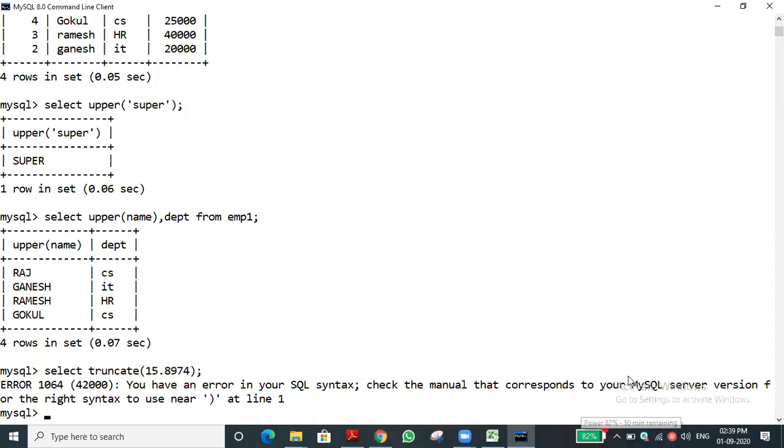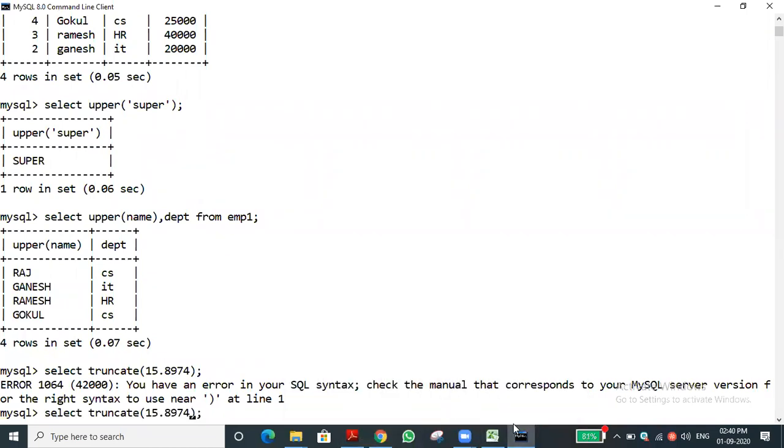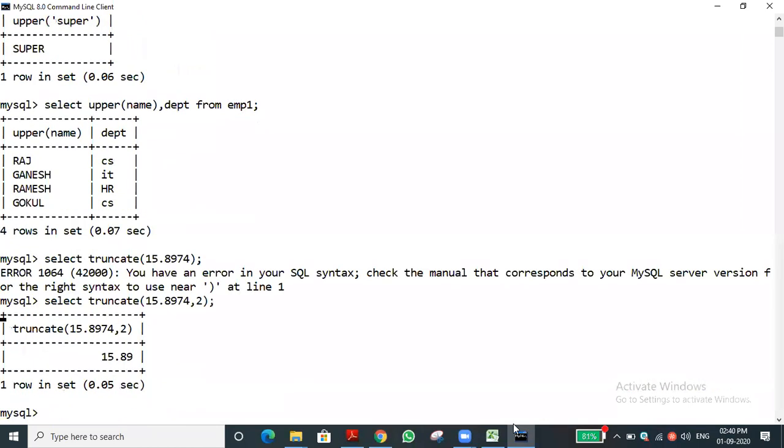What is the mistake? Let me see, comma 2. Okay, we didn't mention that. If we give comma 2, then 2 digits alone will display. So the mistake was in the output in the slide. It won't round off, but it will display only 2 digits, isn't it? Correct? Yes, sir. Very good.